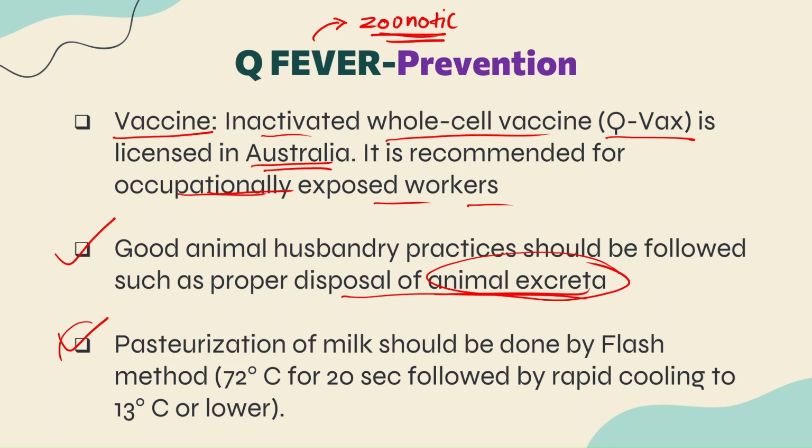Similarly, a rare mode of transmission is ingestion of contaminated milk. So milk should always be pasteurized. There are different methods through which we can pasteurize milk, and one of the methods recommended here is the flash method. What do we do in the flash method? We heat the milk at 72 degrees Celsius for 20 seconds, then rapidly cool it to nearly 13 degrees Celsius or a temperature lower than 13 degrees Celsius, guys. That is what is called the flash method to pasteurize milk.